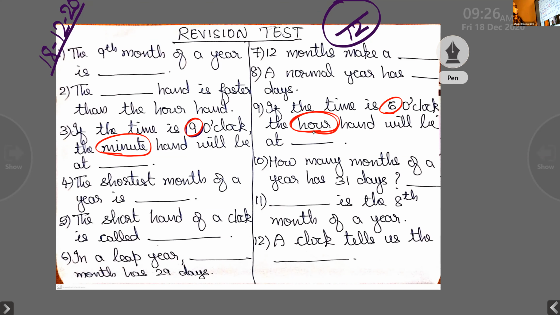Then how many months of a year have 31 days? You have to check which are the months, count them and write how many months of a year have 31 days. We already did this once during the revision test. Dash is the 8th month of a year. The clock tells us the dash.